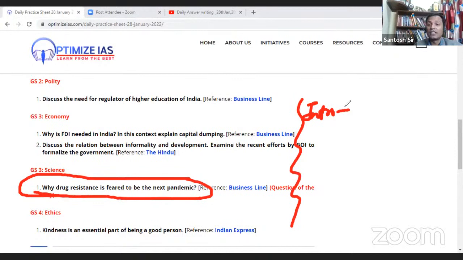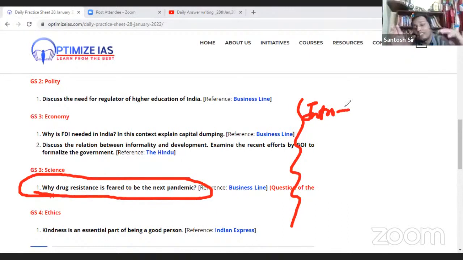You can say that as per a recent study by Lancet or WHO, antimicrobial resistance or drug resistance has turned out to be the highest killer among all diseases, at another level compared to cancer, hypertension and the like. This drug resistance is becoming a bigger problem, a bigger killer.